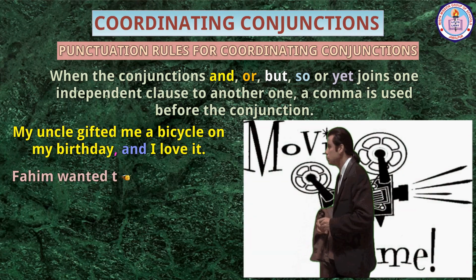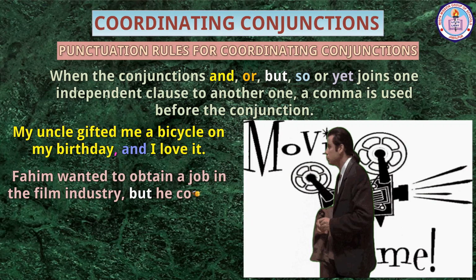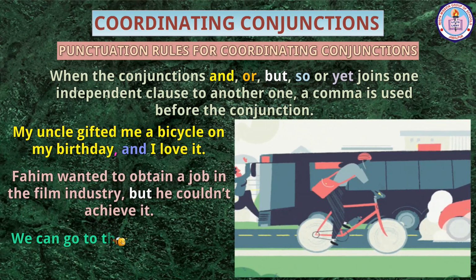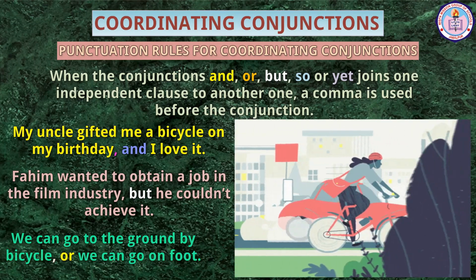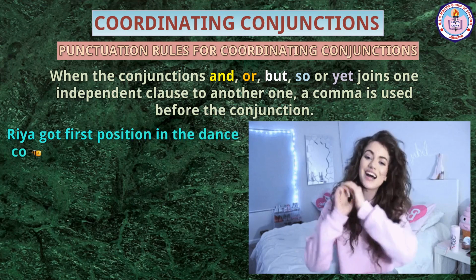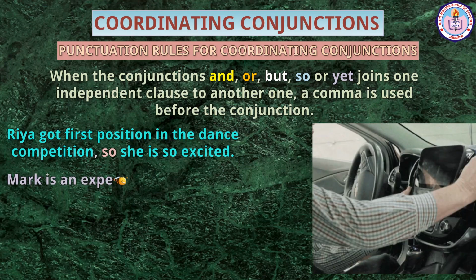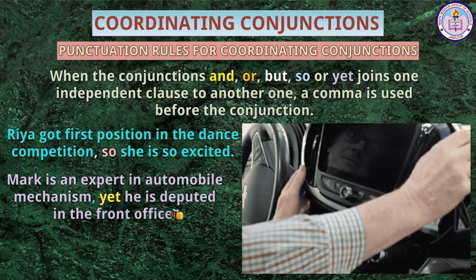Fahim wanted to obtain a job in the film industry, but he couldn't achieve it. We can go to the ground by bicycle, or we can go on foot. Ria got first position in the dance competition, so she is so excited. Mark is an expert in automobile mechanics, yet he is deputed in the front office.